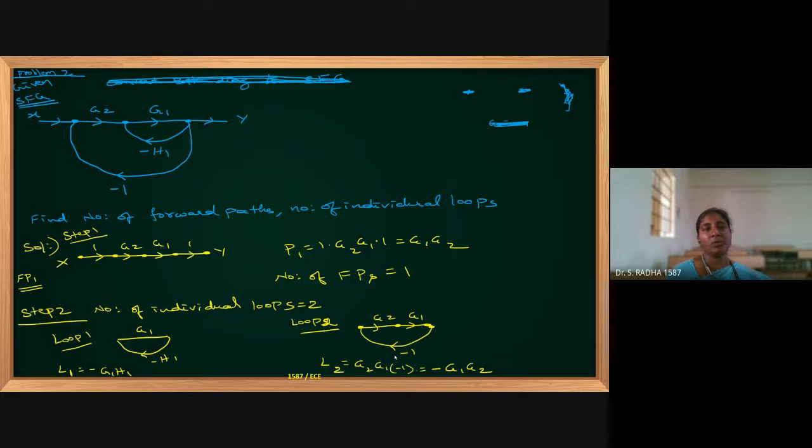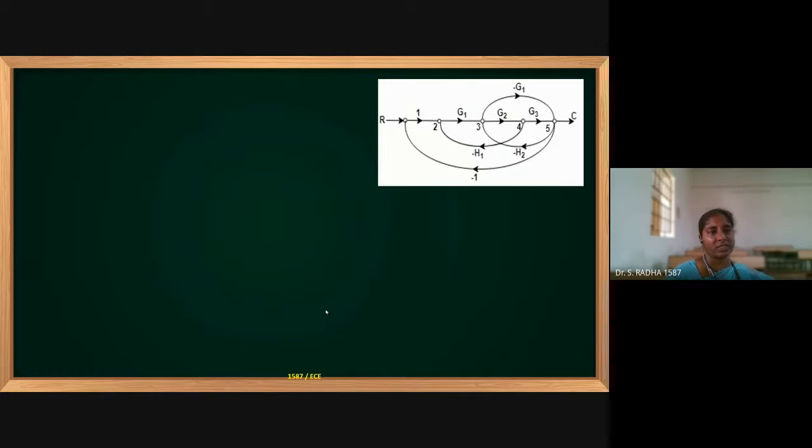These are the possible questions for the online exam. How many forward paths are there? We will not ask any background calculation. We are only bothered with the final answer. It may be MCQ, one word answer, or match the following. How many forward paths are there in the given diagram and how many individual loops are there in the given diagram. Whichever question is given, you have to find these 2 points. Mason's gain formula calculation is not required.